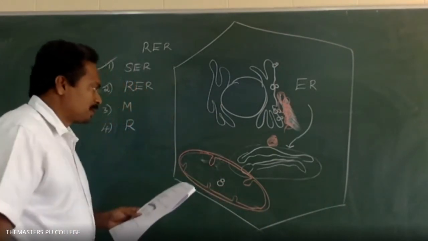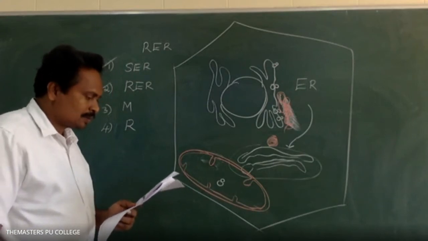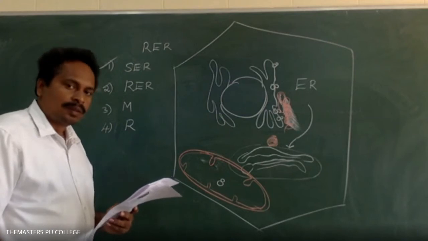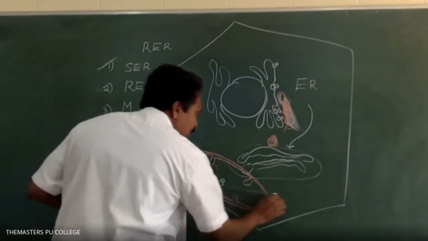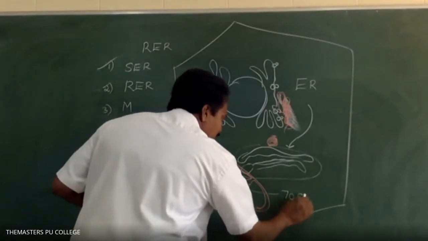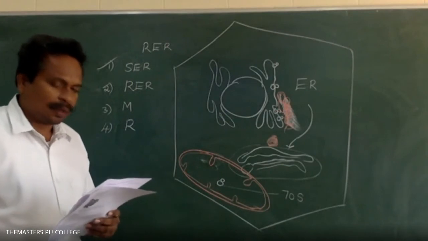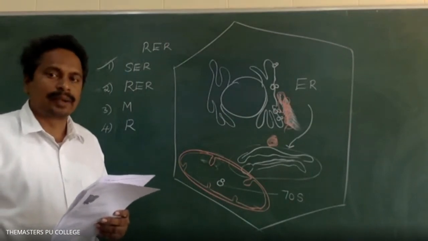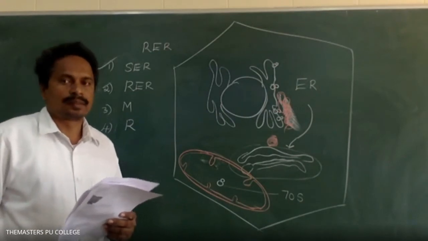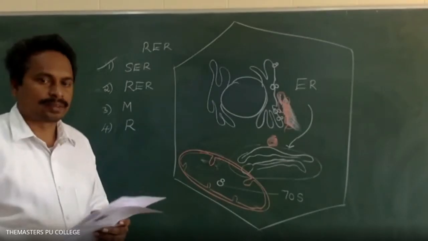Which type of ribosomes are present inside the mitochondria? 70S. Yes, in the mitochondrial cell organelle, the 70S type of ribosomes are present. And in another cell organelle in eukaryotes which has 70S type of ribosomes? Chloroplast. Very good.